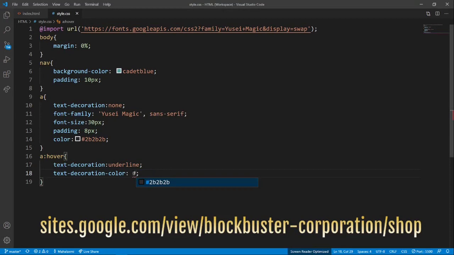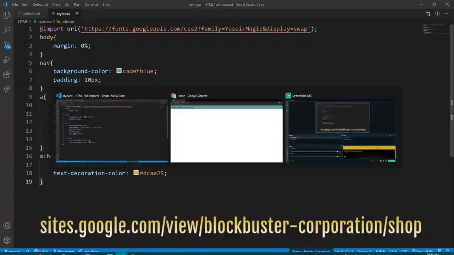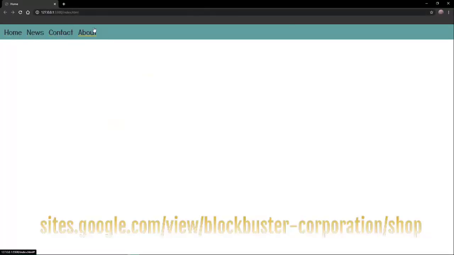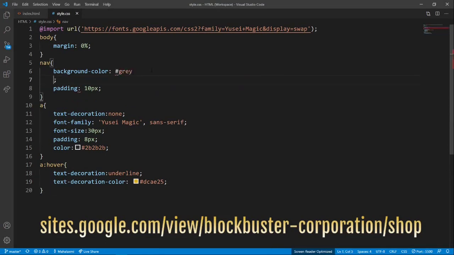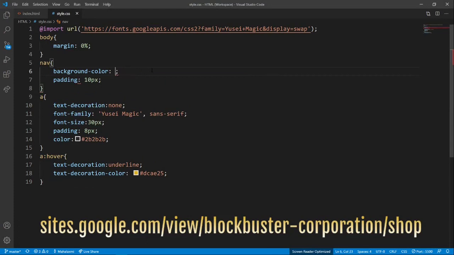Maybe let's have it as CAE25, the gold color we have. Okay, yeah. Maybe I'm just changing the background color. Maybe let's do one thing. Let's change it to this dark color. And then let's change it to FFFFFF.